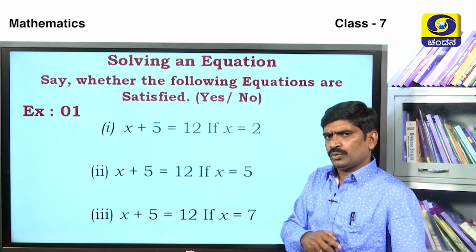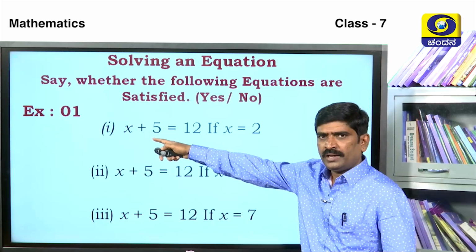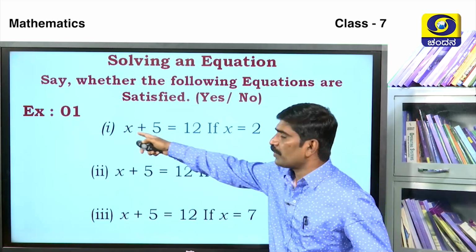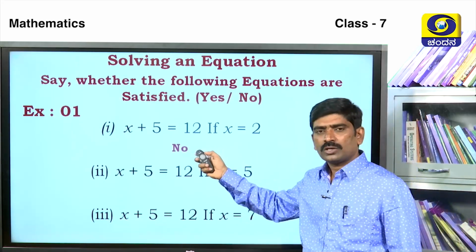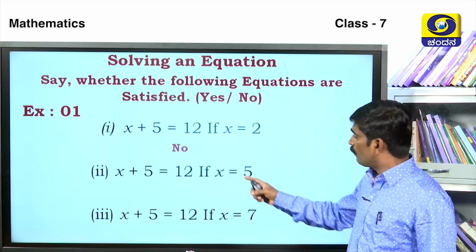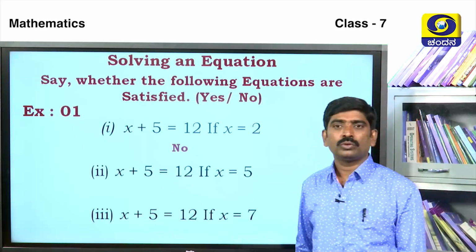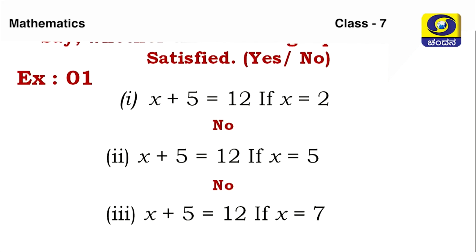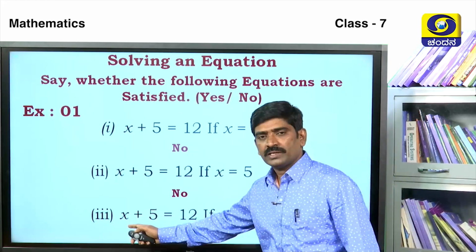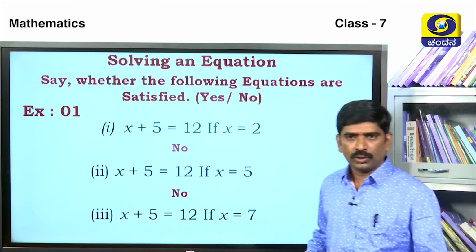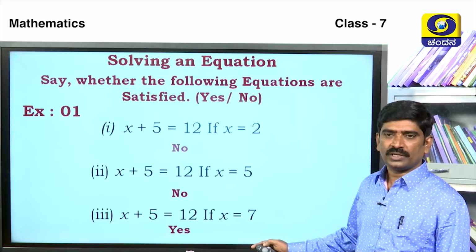After that activity, you know that if you put 2 here, then what is the answer? 2 plus 5, 7. 7 is equal to 12? No, this is not true. Then if you put x is equal to 5, 5 plus 5, 10. 10 is equal to 12? No. Then last one, if x is equal to 7, put here 7. 7 plus 5, that is 12. Yes, 12 is equal to 12. Yes, it is true.